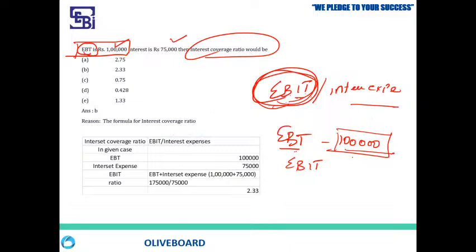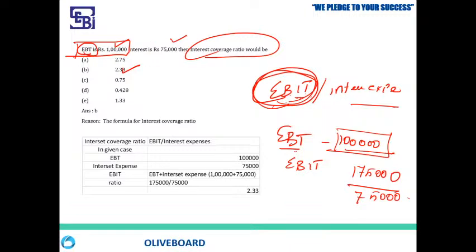Now what is my profit before interest? I have to add back. Because I deducted interest, I arrived at the profit before tax. Now they are asking, don't give effect for interest also. Just tell me your profit before these items. So now I have to add back the interest. Now it is 1,75,000, earnings before interest and tax, divided by 75k interest expense. Now my ratio is 2.33.